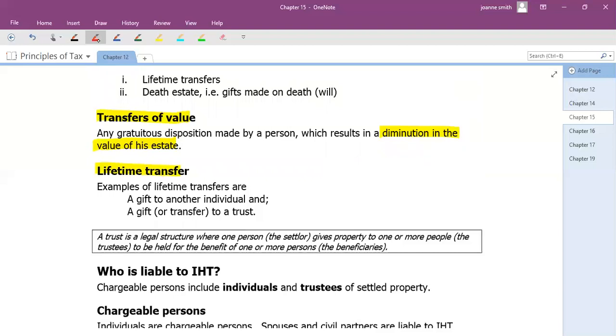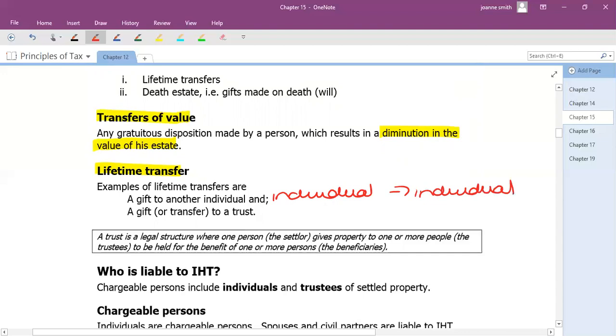A gift to another individual, so that's a person giving some money away to another person. So you might decide to give your children some money, or it might be to grandchildren or a friend during your lifetime. And then the other alternative is a gift to a trust. This is where the individual is putting some money into a trust that somebody will get under certain situations in the future. So rather than giving the money directly to your grandchild, you might say, I don't know, when you get to 25, this money will then be transferred to you.